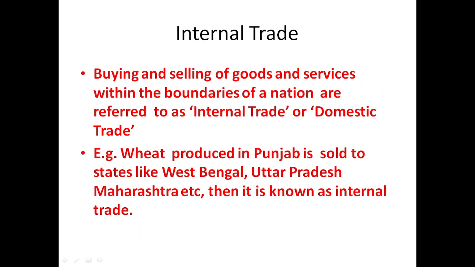Next, the point is internal trade. Now you know that trade is divided into two categories, that is internal trade and external trade. Buying and selling of goods and services within the boundaries of a nation is referred to as internal trade or domestic trade. It is also called home trade. An example I have given is wheat produced in Punjab being sold to states like West Bengal, Uttar Pradesh, Maharashtra, etc. So it is known as internal trade. You already know it very well. We will not waste the time.